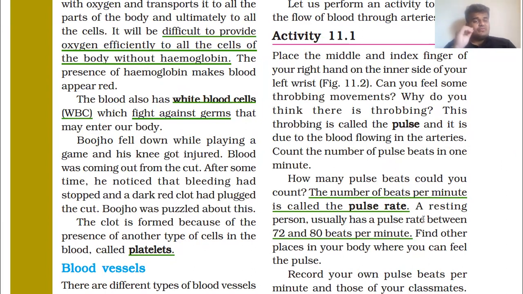Can you feel some throbbing movement? Why do you think there is throbbing? This throbbing is called the pulse, and it is due to the blood flowing in the arteries. You can observe this movement at a hospital also.